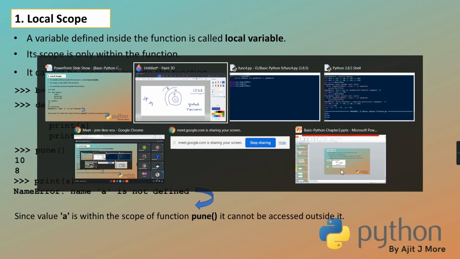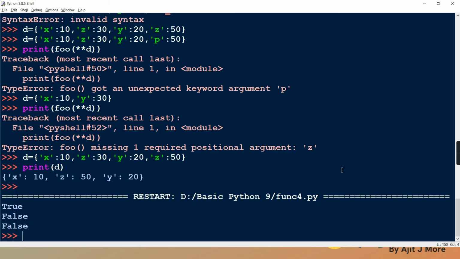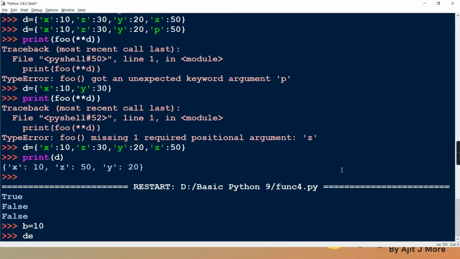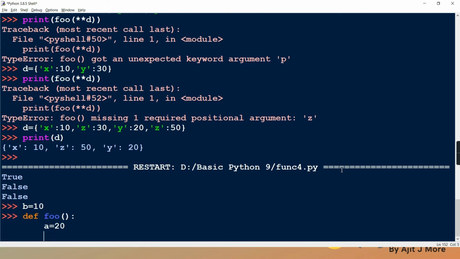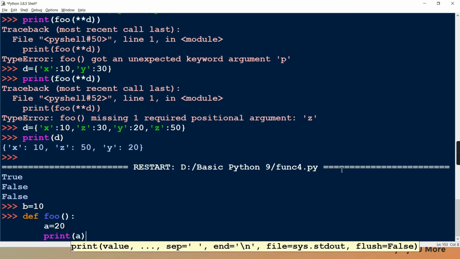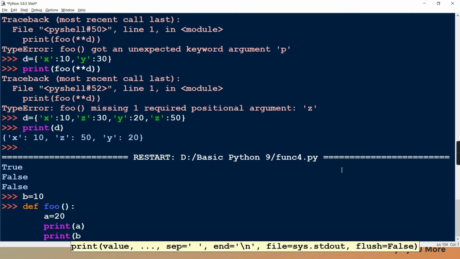See here again. Now I am writing A equal to 0. First I'll tell you just the basics about this. Suppose I have created B equal to 10, and I am defining foo, in which I am creating A equal to 20, and then printing A and printing B also.